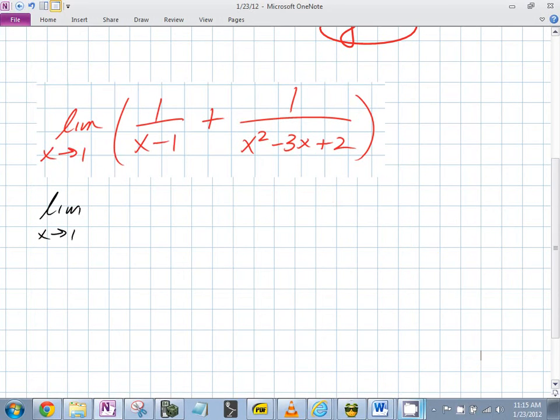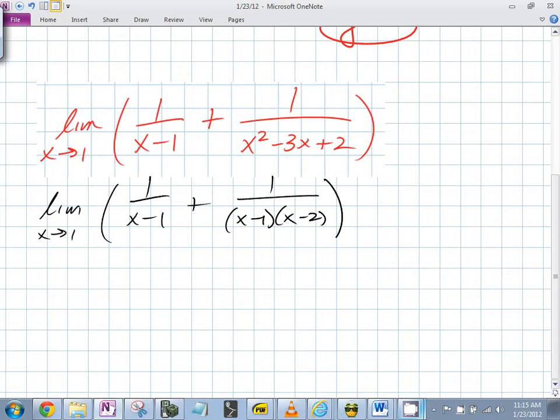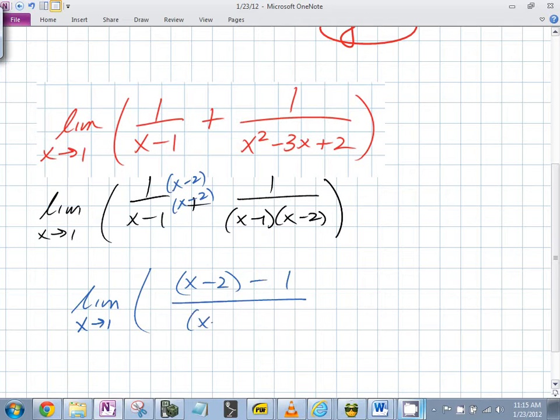So you're going to end up with 1 over x minus 1 plus 1 over x minus 1 times x minus 2. To add or subtract fractions, you need a common denominator. So you multiply by x minus 2 on that side. You end up with the limit as x goes to 1 of x minus 2 minus 1, all over x minus 1 times x minus 2. What does the numerator simplify to?